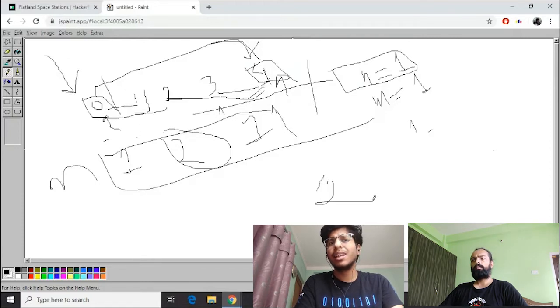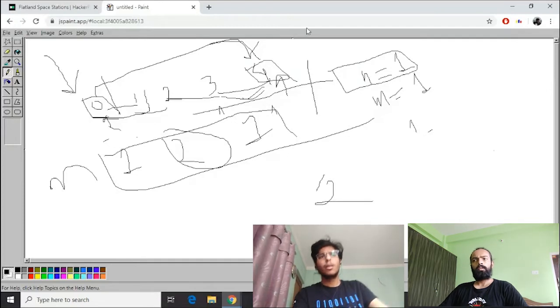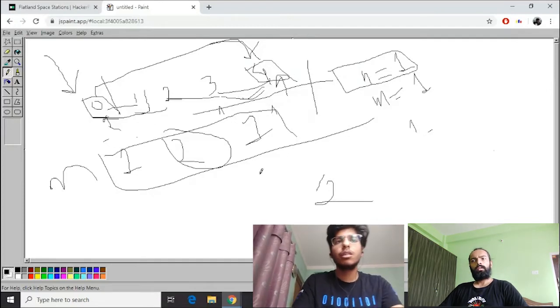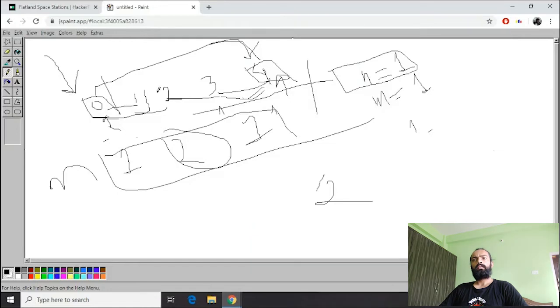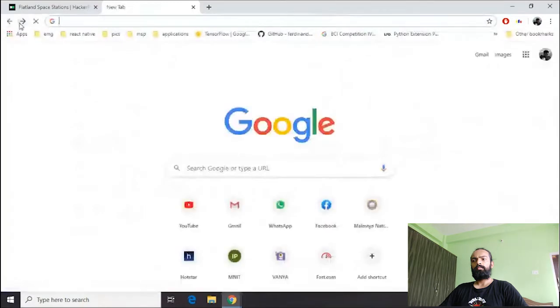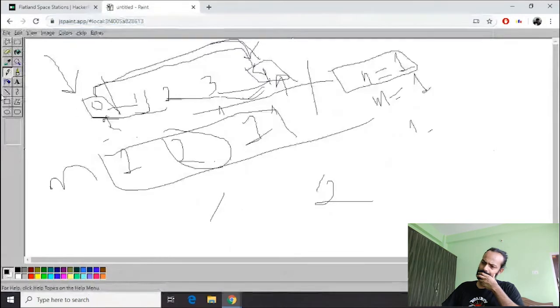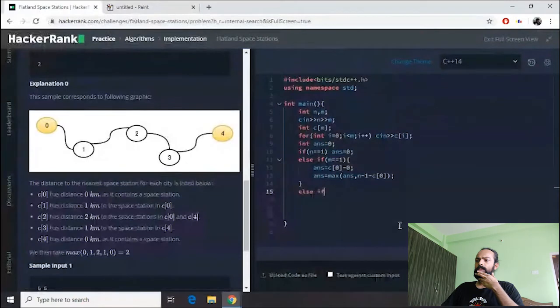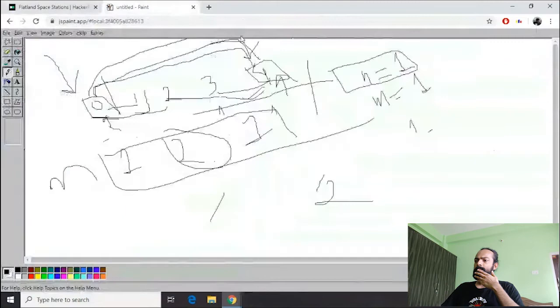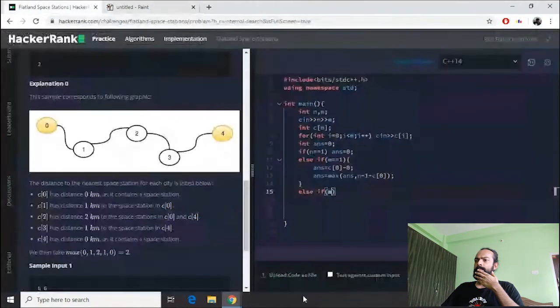Can you analyze this? Can you see this? If we have a space station at our first city and a space station at our last city, always the maximum distance will be these two subtracted, divided by 2. So I will try to put this condition also in my code. Now how to write that? First thing we need: we have only m equals 2, only two cities, then only this would work. M is equal to 2, right?